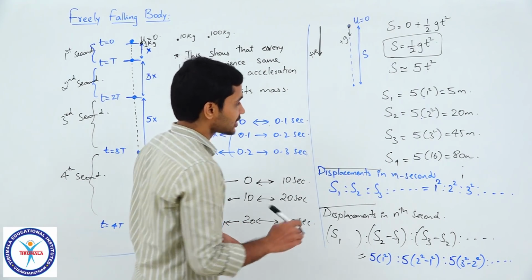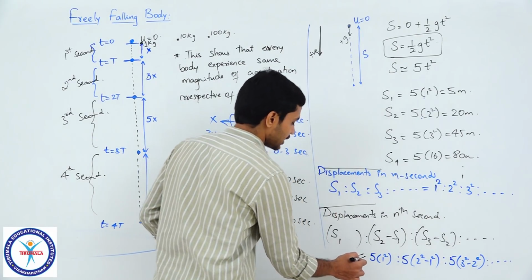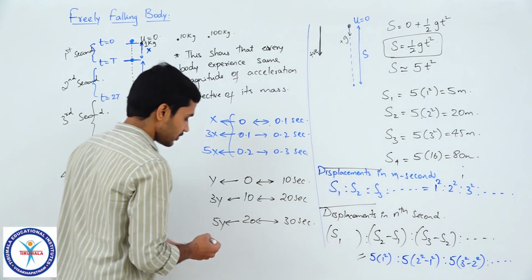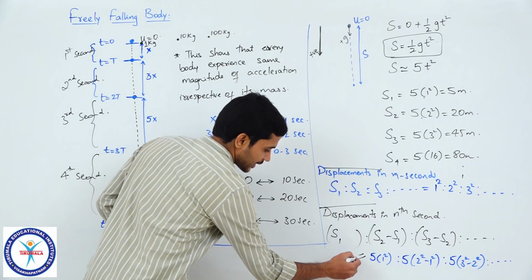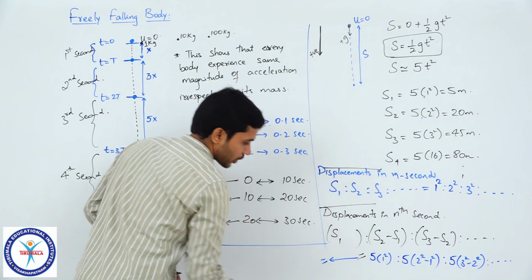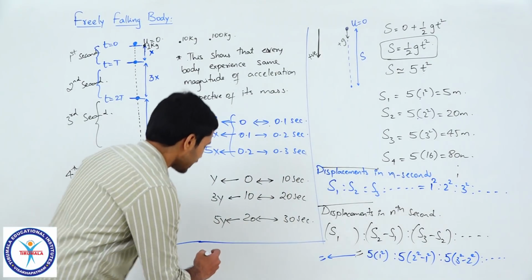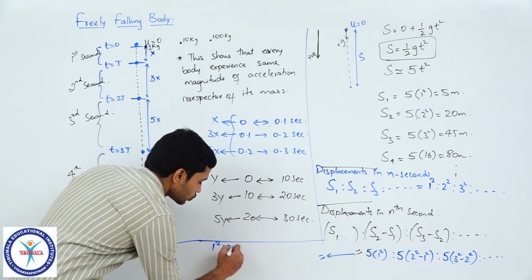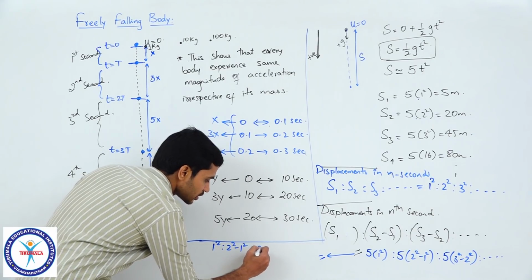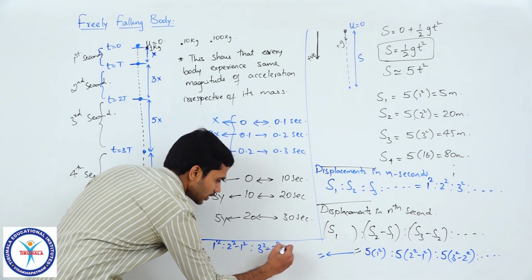Let me write that result somewhere over here. Okay, tell me what am I getting? I can cancel out 5. So I would get 1 square is to 2 square minus 1 square is to 3 square minus 2 square is to so on.